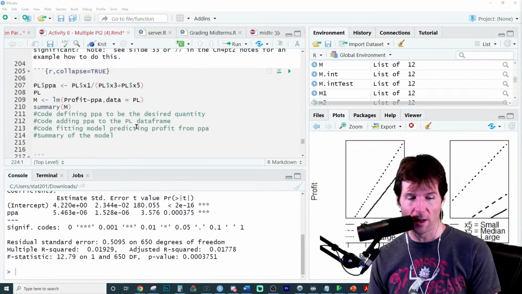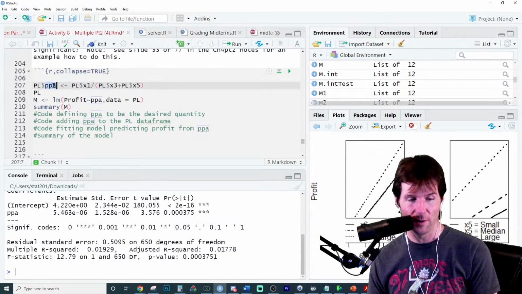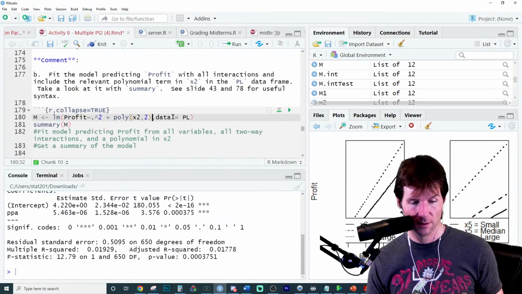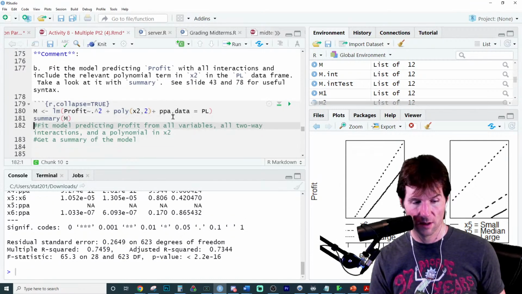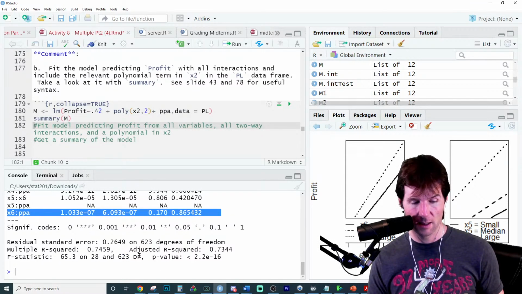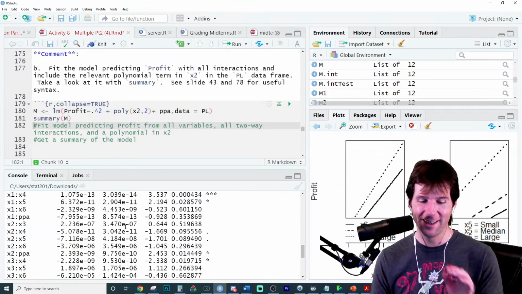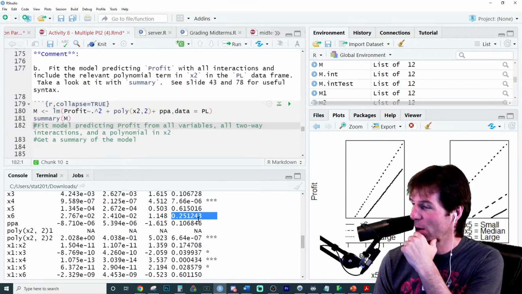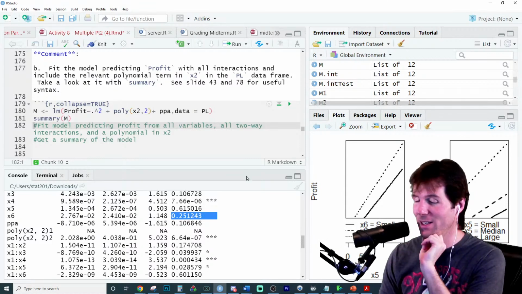We could have added it to our model too. Let's go over here. Now that we have it, oh, it's interacting. It's probably because it's composite. It's not significant.